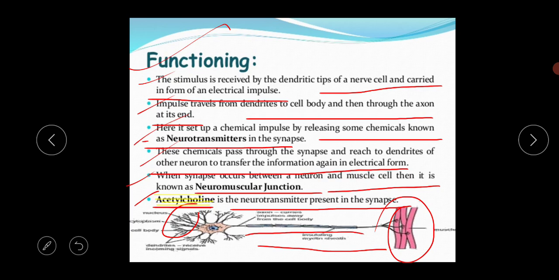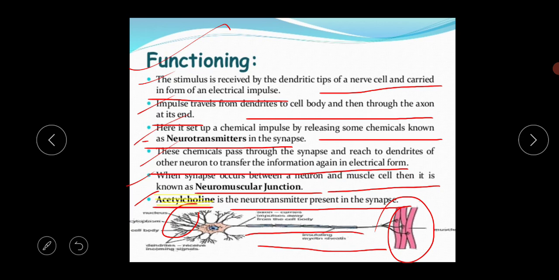So what is the meaning of the synapse? The junction between two neurons. When one neuron transfers the message to another neuron, this junction is called the synapse, and the neurotransmitter is present in this junction.